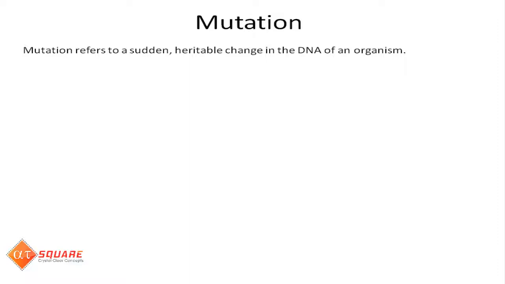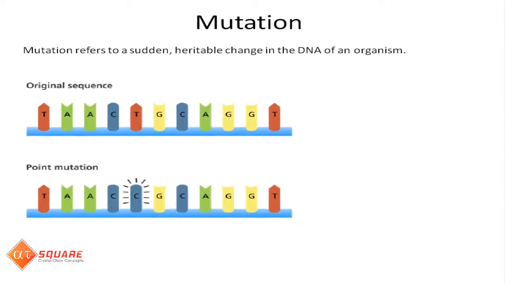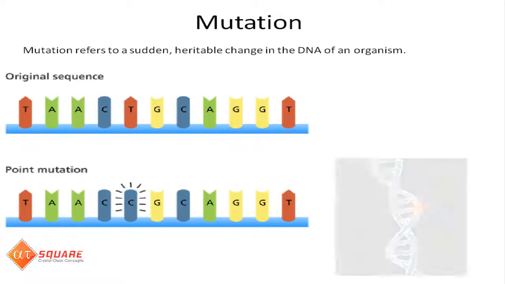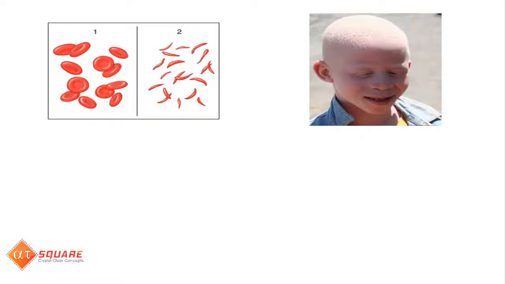Mutation, the ultimate source of evolutionary change, constantly introduces new genetic variation. Mutation occurs randomly. Although some mutations may be harmful or beneficial to individuals, most mutations are neutral. An example of a harmful mutation is sickle cell disease. Similarly, there is albinism. But in an evolutionary sense, random mutations are inherently positive. It provides the variation upon which the other evolutionary forces work.